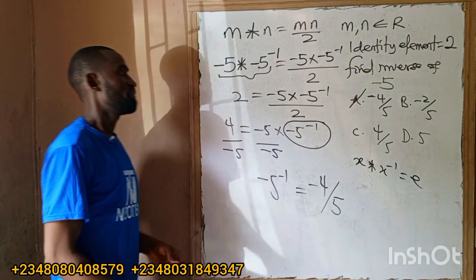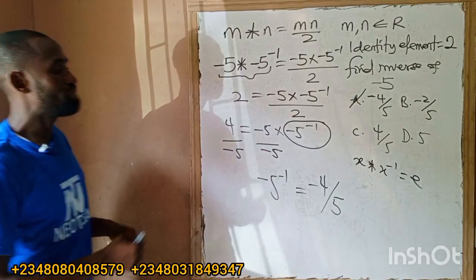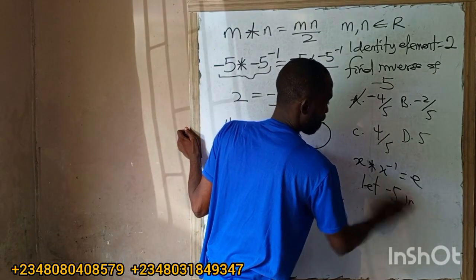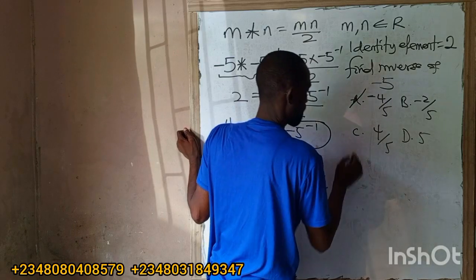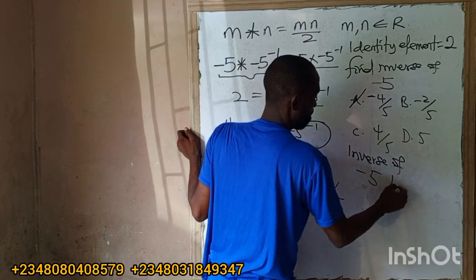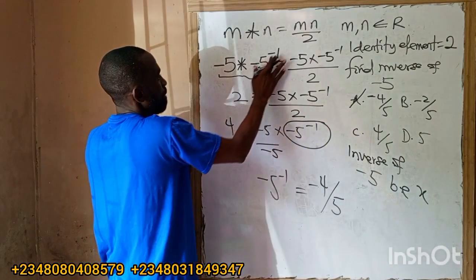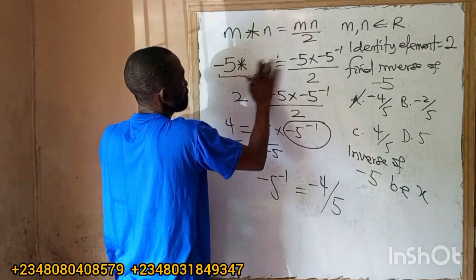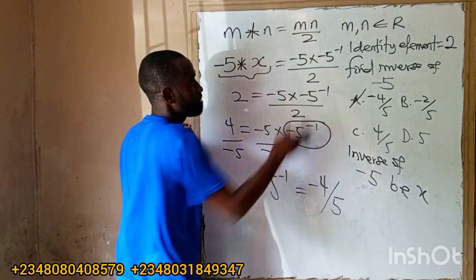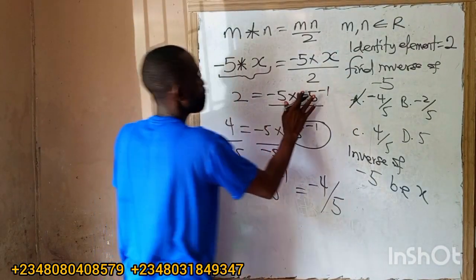If I don't want to complicate this thing, let me just say let the inverse of minus 5 be maybe x. So this one will change to x. So change to x, I'm looking for the inverse, which is x, so that you don't get confused. This one should be x, and this should be x.